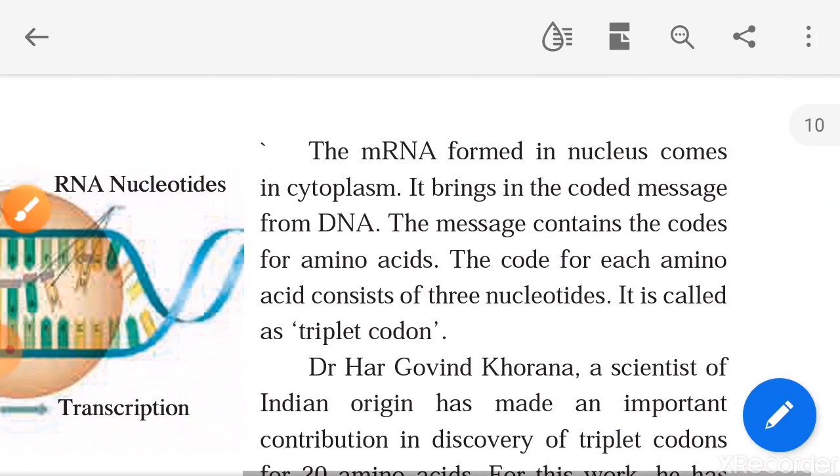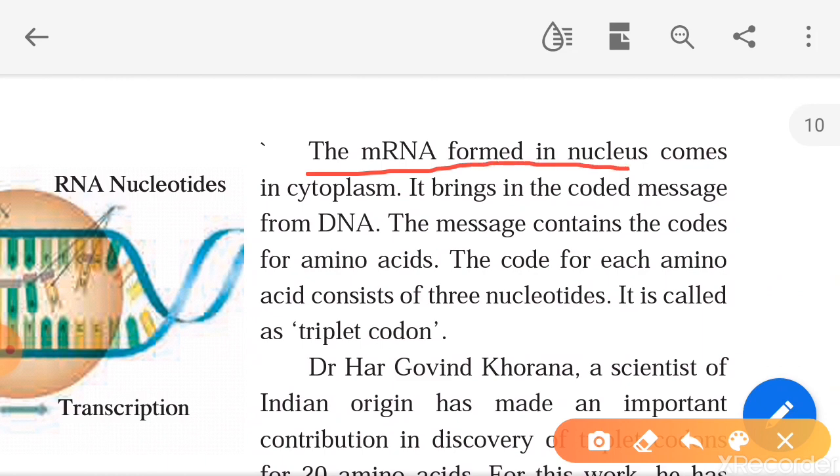Okay, let us study the concept of triplet codon, translation and translocation. The mRNA formed in the nucleus comes into the cytoplasm. The mRNA, whichever is formed in the process of transcription, comes out of the nucleus into the cytoplasm. Cytoplasm means the liquid which is present in the cell outside the nucleus. It brings the coded message from the DNA. This messenger RNA brings the message.